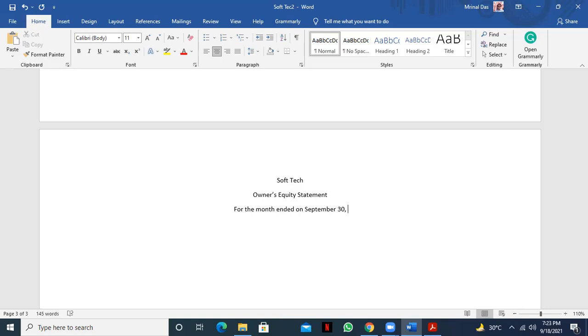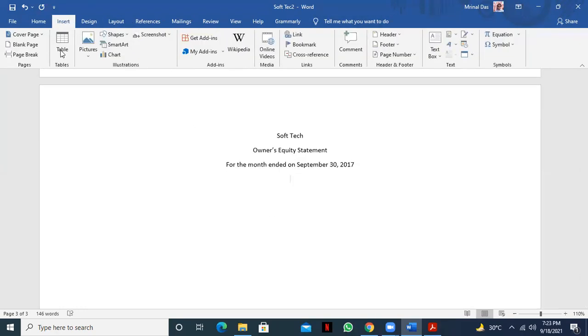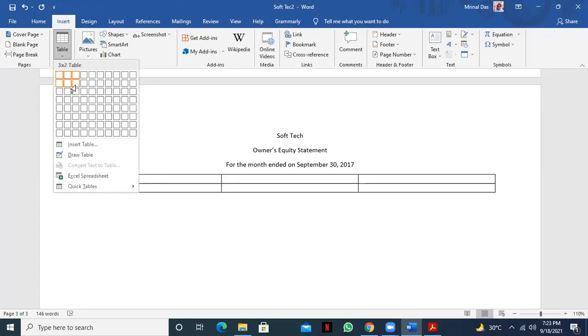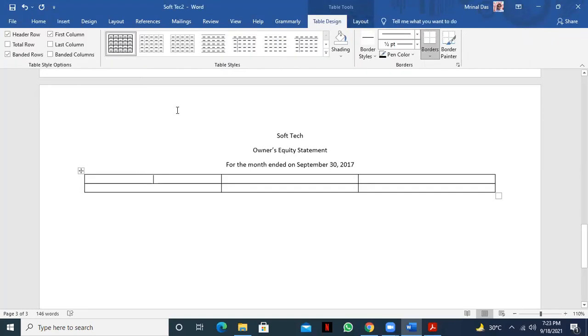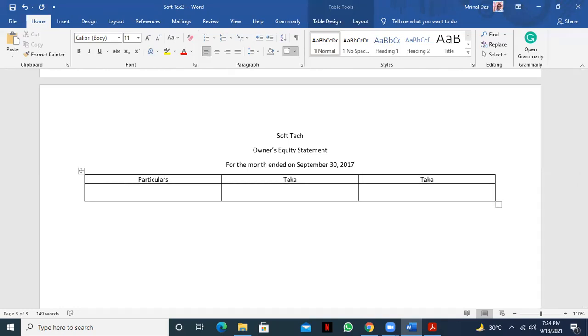September 30, 2017. Okay, now we'll prepare the chart. Again, same way, particulars. Data. Okay, so first of all, you'll write what? You'll write the beginning capital.